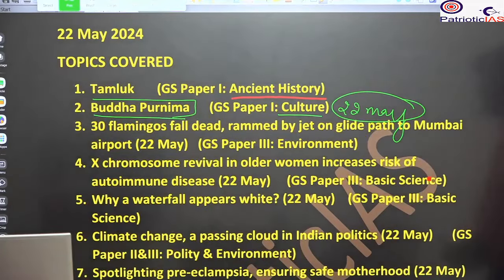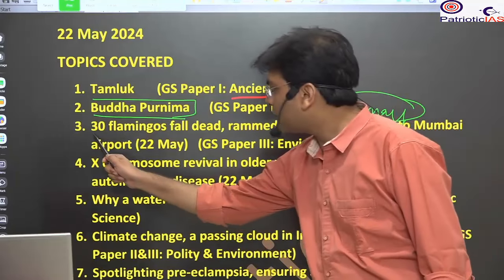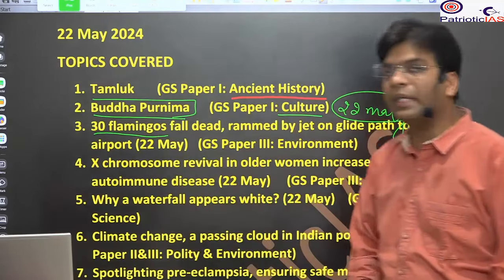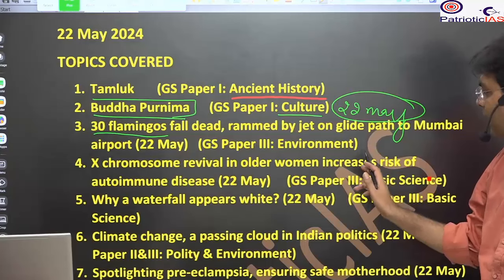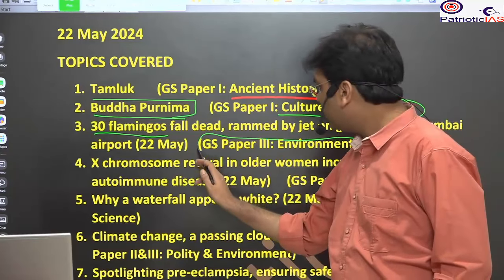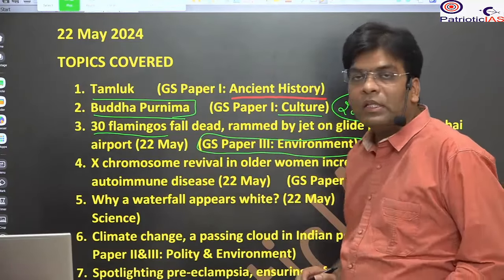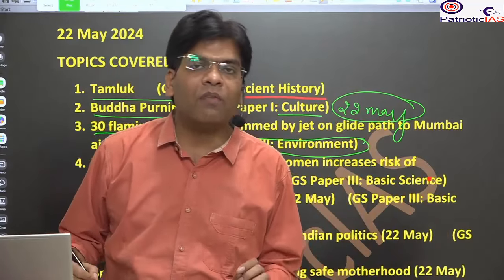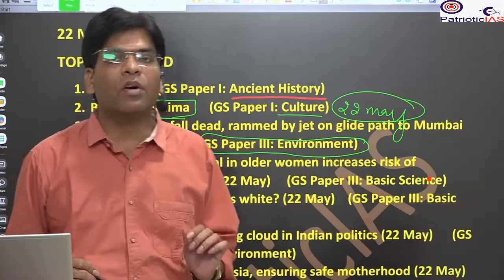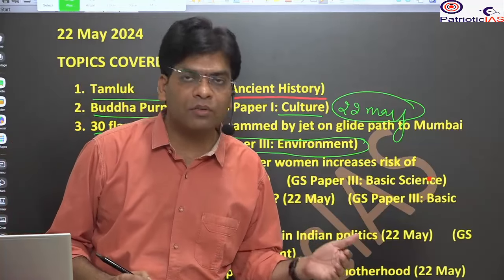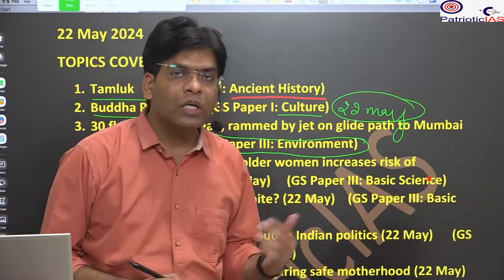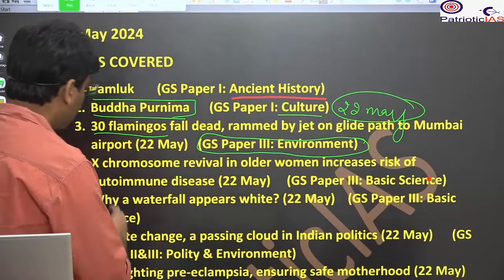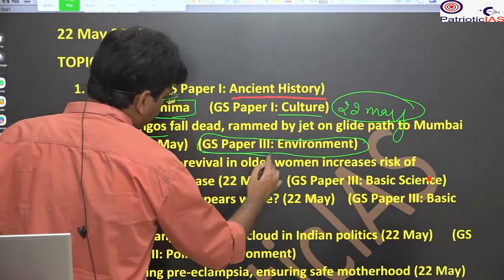After that, we will see that there has been the death of 30 flamingos. So we will see what the environmental impact is, the protection and conservation of the environment, and the need for development, such as the development of infrastructure, such as the port, road, and other things. So this will be under the GS paper 3 environment section.